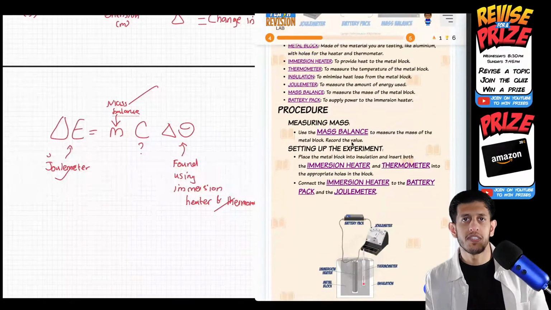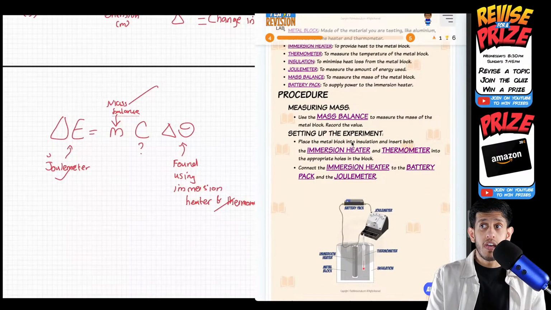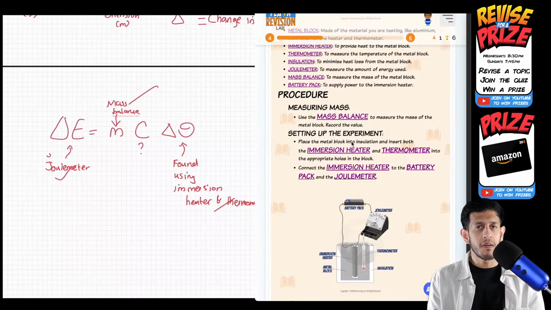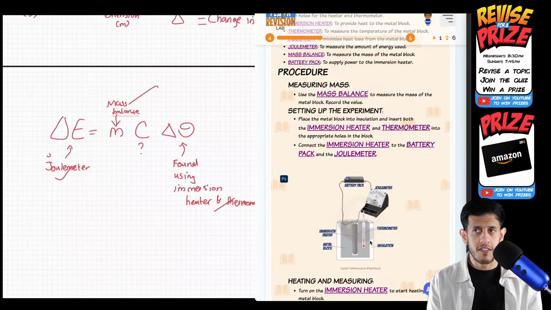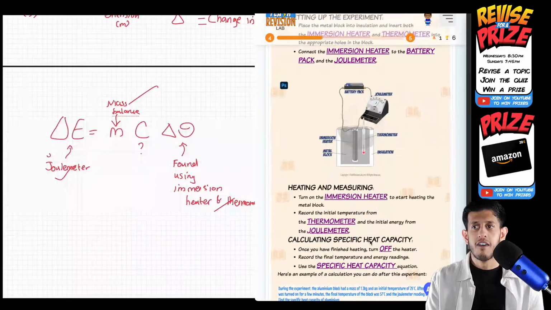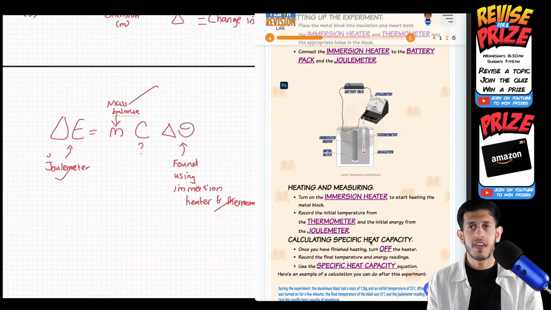So measure the mass of the block with the mass balance, place the immersion heater in the block and the thermometer in the block so you can measure the temperature. And you can see here there are dedicated holes for it, one for the immersion heater, one for the thermometer in this experiment. Connect the immersion heater to the battery pack and the joule meter, and you're good to go. You start heating it for a certain amount of time, measure the temperature initially, and then at the end, and the same with the joule meter.